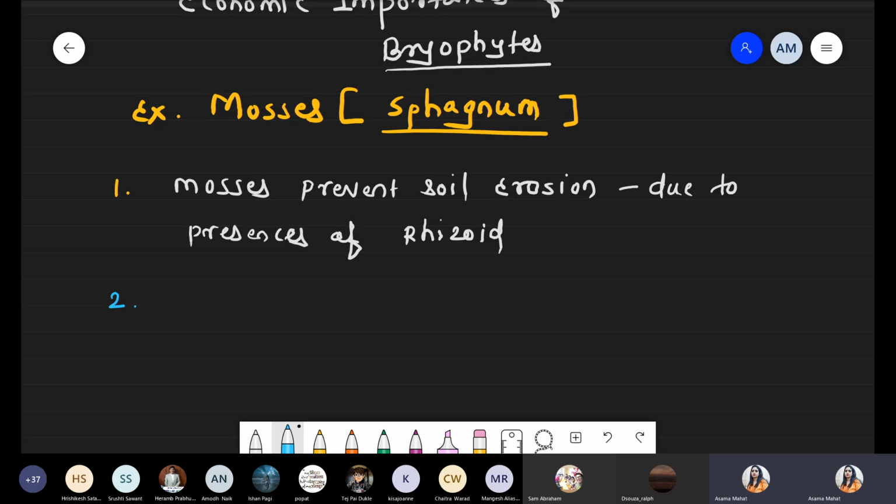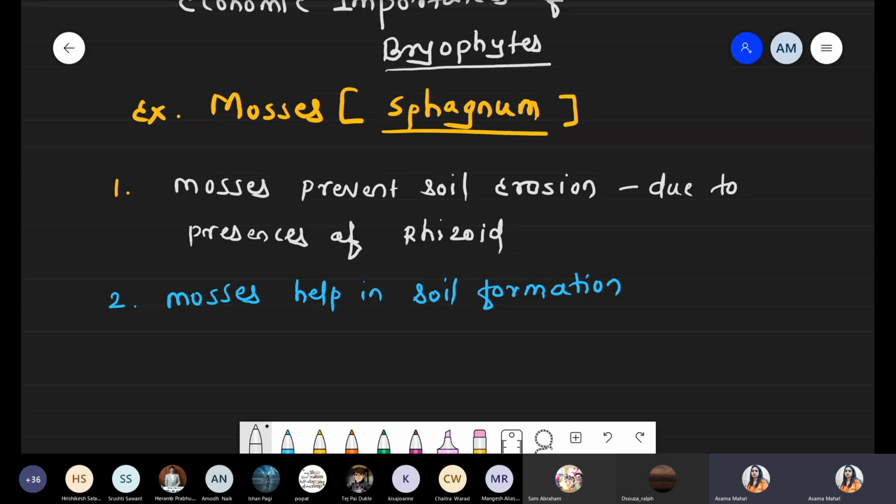Second important economic importance, they also help for soil formation. So next part we are talking about second economic importance, mosses help for soil formation. What is the meaning of soil formation?